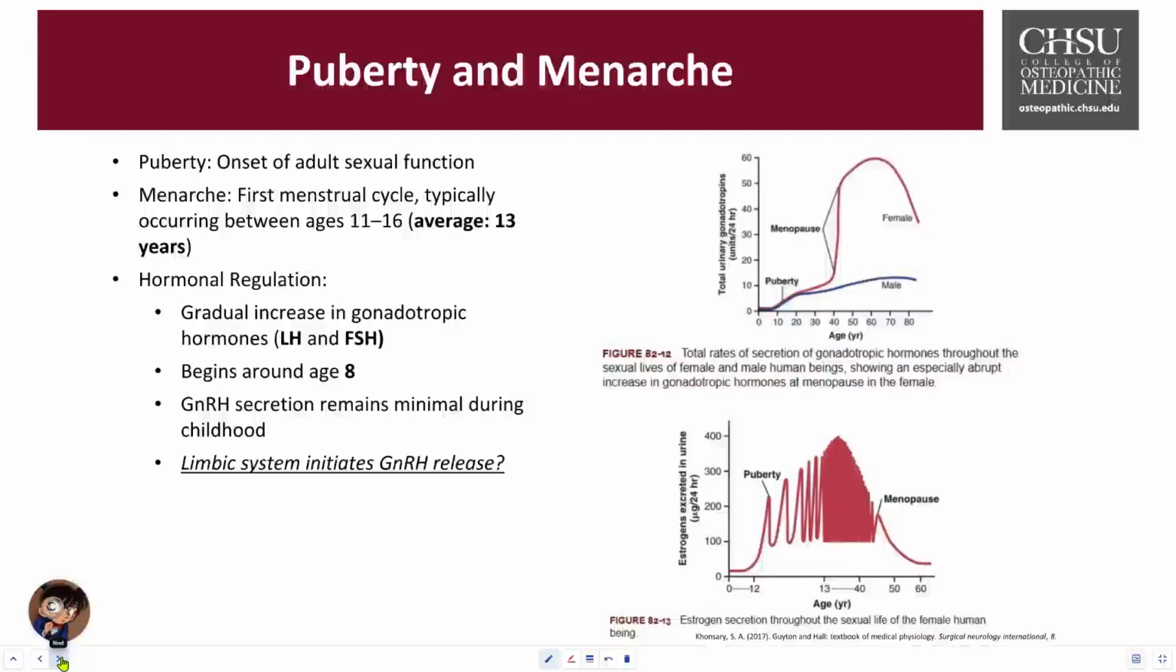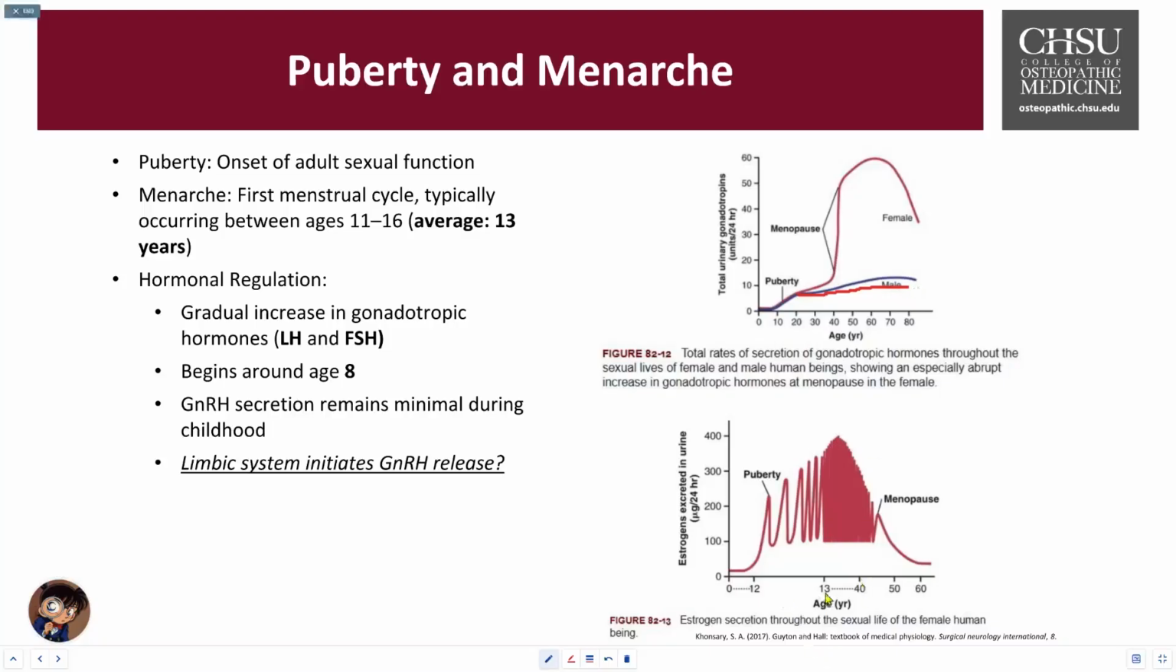And it is believed, again, this is a theory, that the limbic system inside the brain, namely for memory control, and also the amygdaloid body for emotional regulation, has a role in initiating this GnRH release. The mechanism may be linked to the emotional state as well as environmental factors around the timing of puberty. It shows an abrupt increase in gonadotropin release, whereas for males it tends to be a little bit more of a flat line.